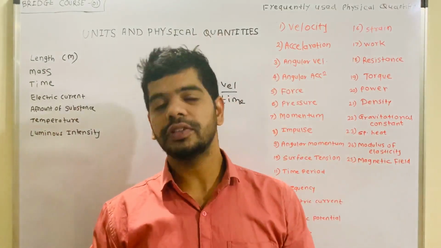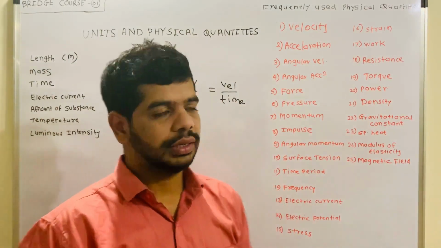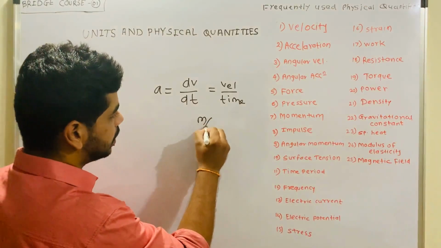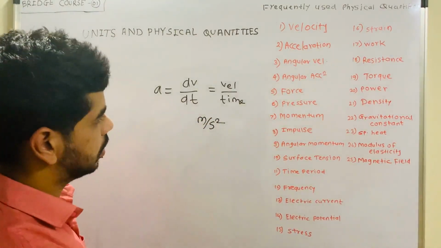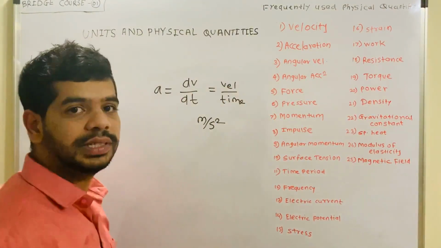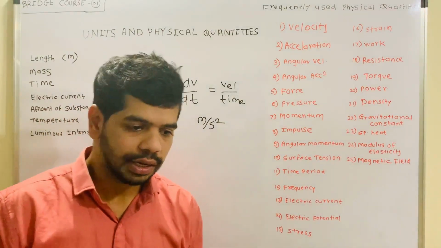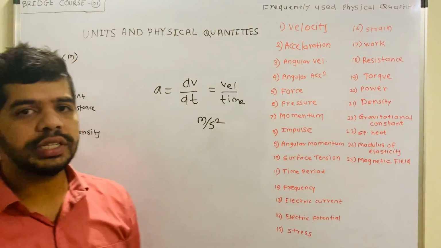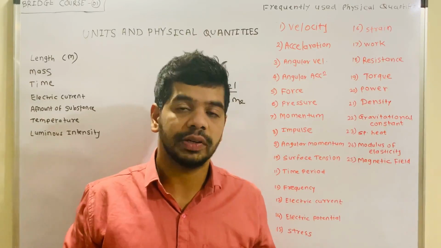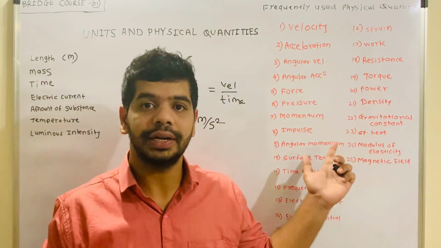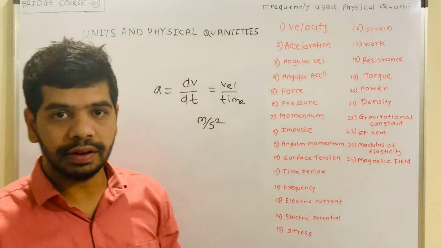The unit of acceleration is meter per second square, because the velocity unit is meter per second and time is in second. As simple as that. If the velocity is constant, we don't have any acceleration, because dv is 0, right? dv means v2 minus v1, final minus initial.